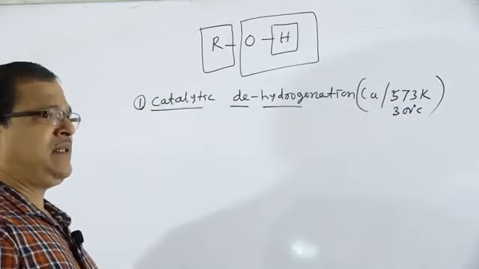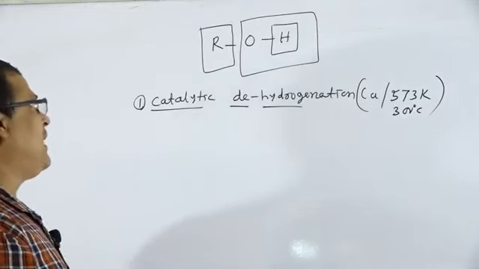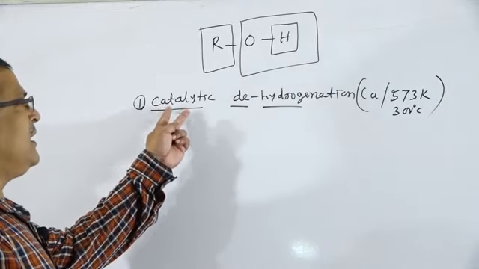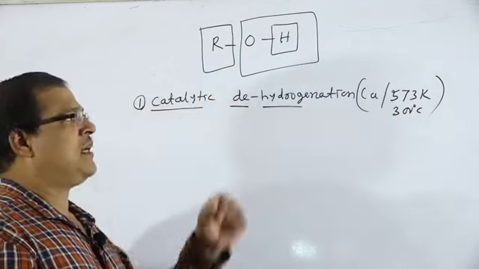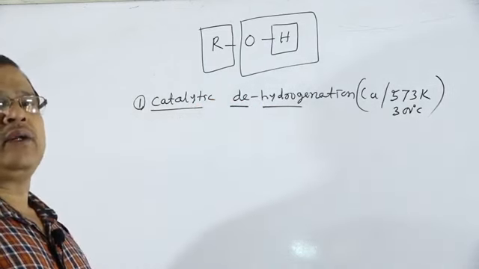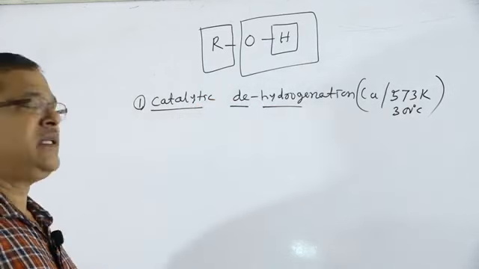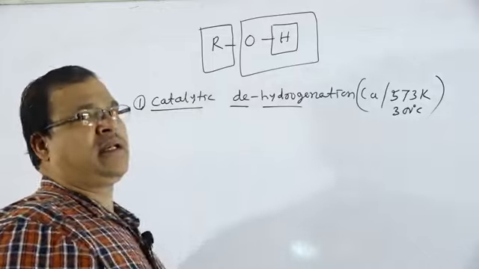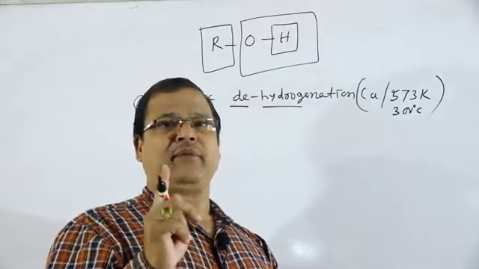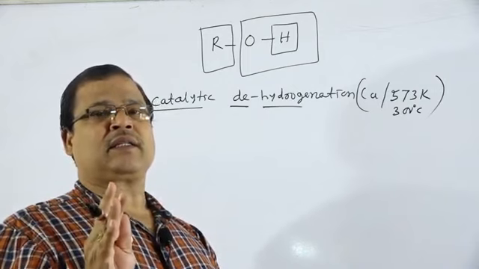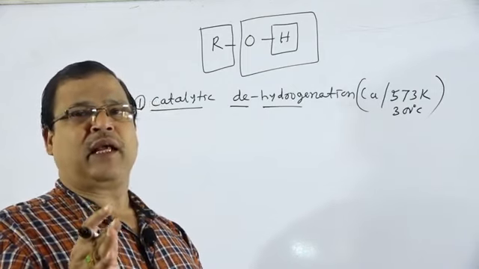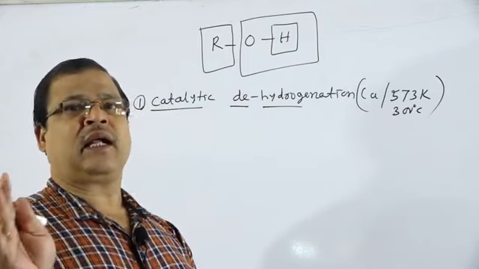Copper at 573 Kelvin. So, that is catalytic dehydrogenation. Copper at 573 Kelvin will act as the dehydrogenating reagent. We will explain the catalytic dehydrogenation by taking three different types of alcohols: primary, secondary and tertiary. This is one of the tests which will distinguish between primary alcohols, secondary alcohols and tertiary alcohols.